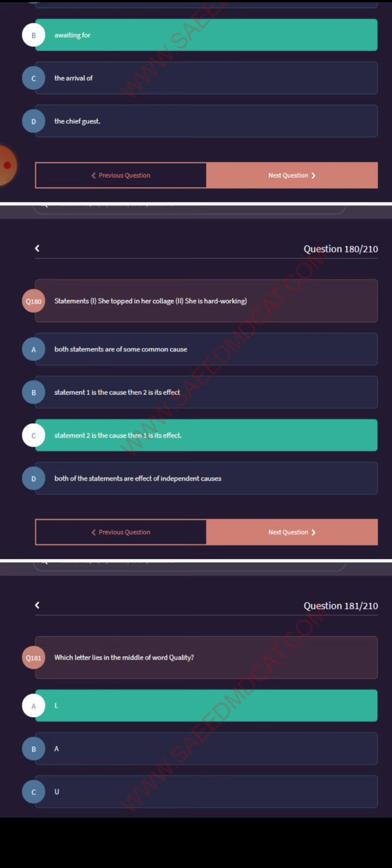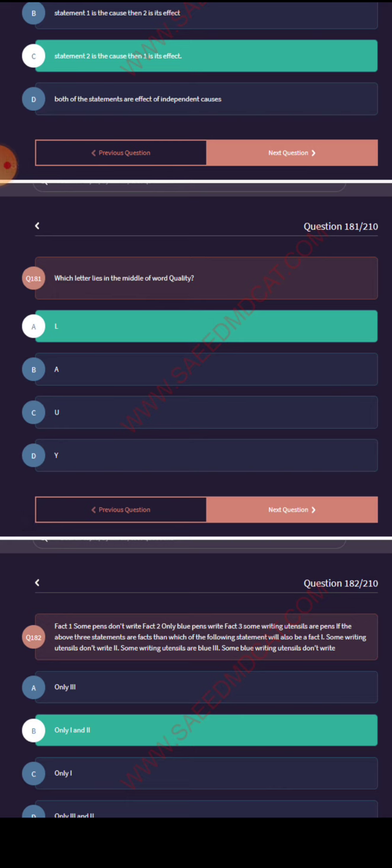She topped in her college. She is hardworking. Both are related. Statement two is the cause and one is the effect. Which letter is the middle of the word quality?